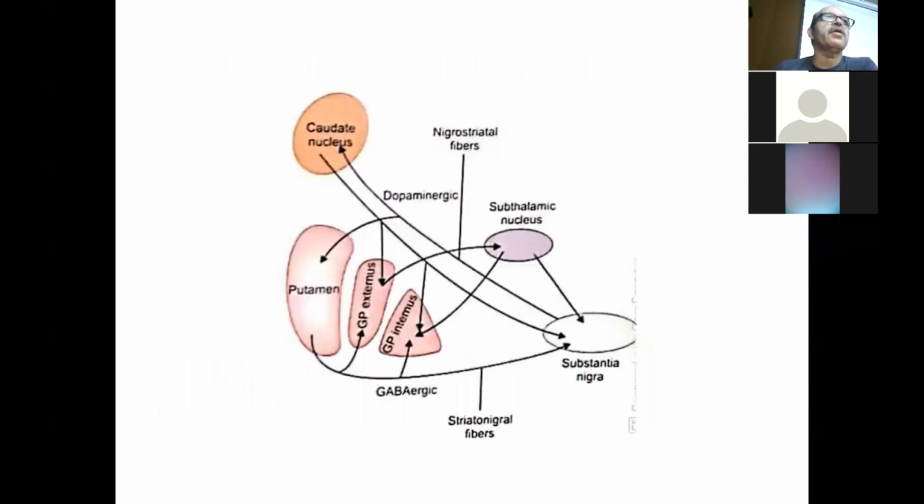Here we can see in the diagram that dopaminergic fibers are coming from the substantia nigra and supplying the striatum. These are dopaminergic neurons. The fibers go from the substantia nigra towards the caudate nucleus, and in addition to the putamen also. The caudate nucleus plus putamen is the corpus striatum or neostriatum. So the substantia nigra sends dopaminergic fibers to the caudate nucleus as well as the putamen.